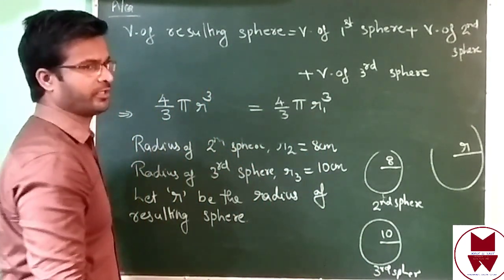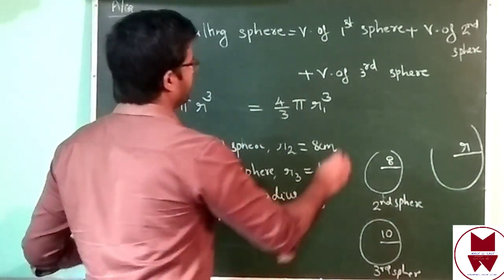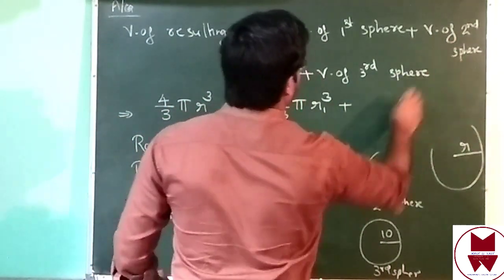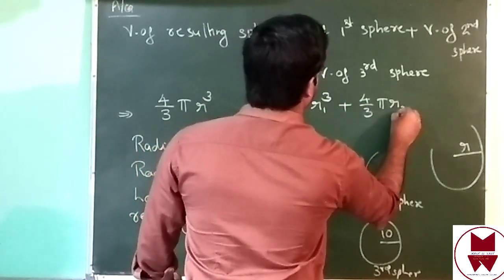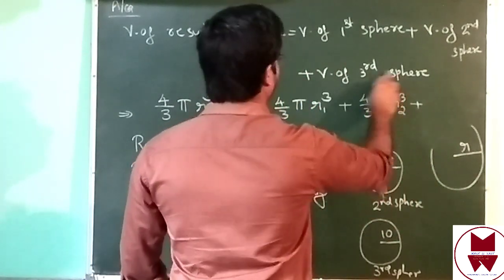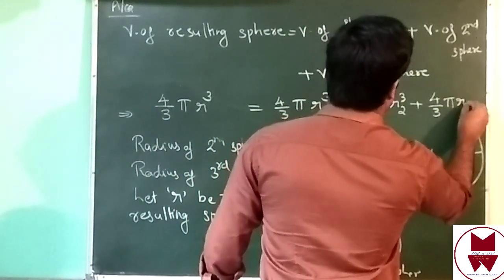Why we use r1? Radius of first sphere is r1. Plus volume of second sphere 4 by 3 pi r2 cube. Then volume of third sphere is 4 by 3 pi r3 cube.